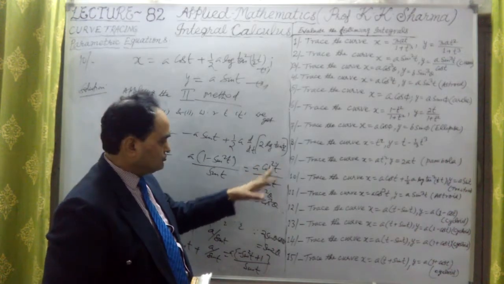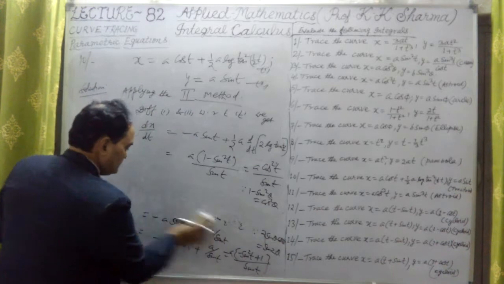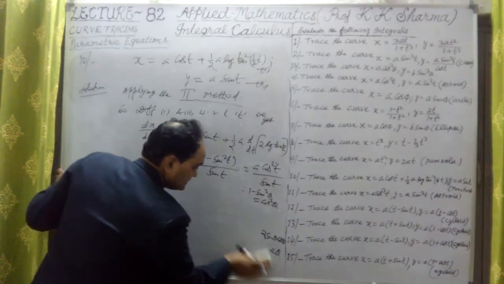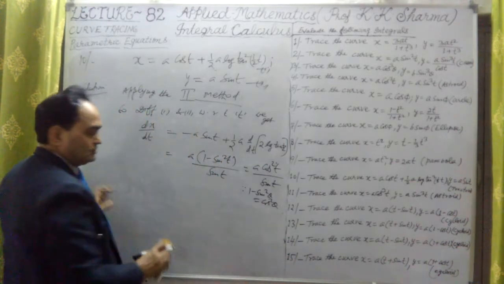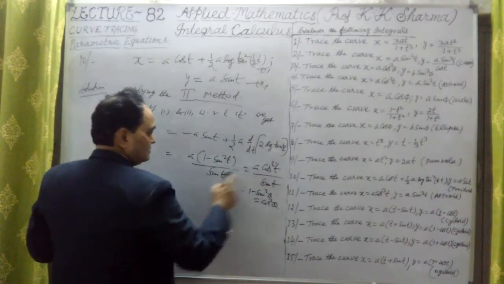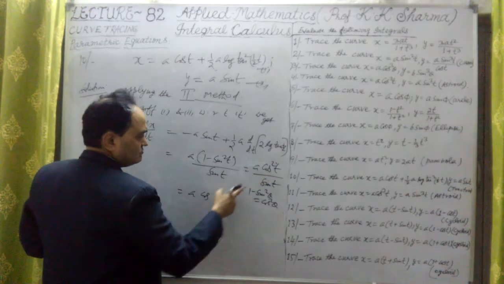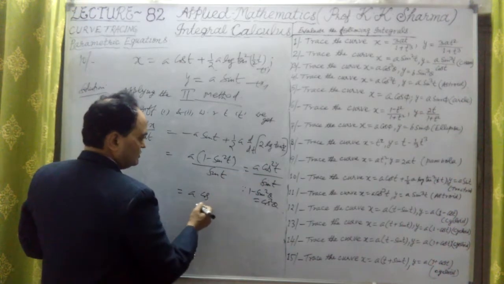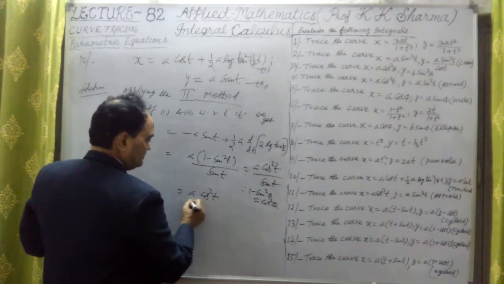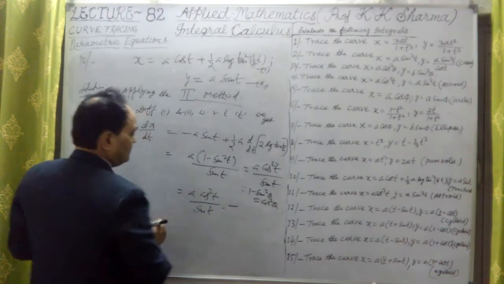This is a into cos square t upon sin t. This is what we have obtained, the value of dx by dt. We can also write it as cot t into cos t, that can also be written, but still let me write in the same. This is the value of dx by dt.